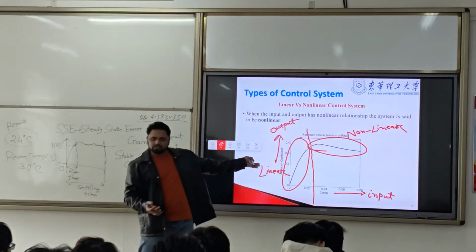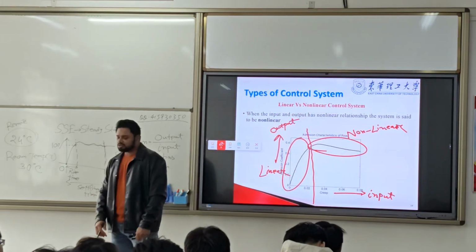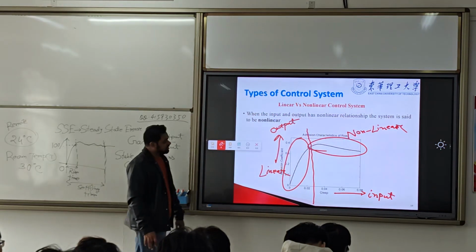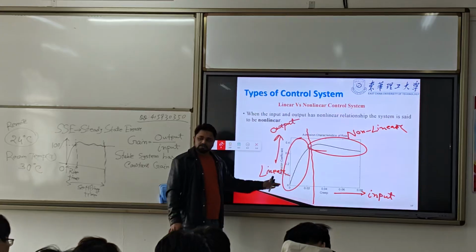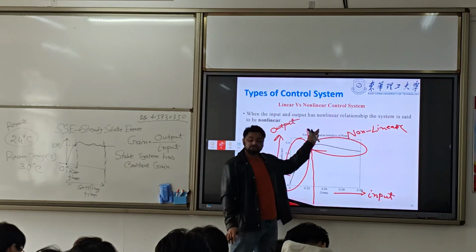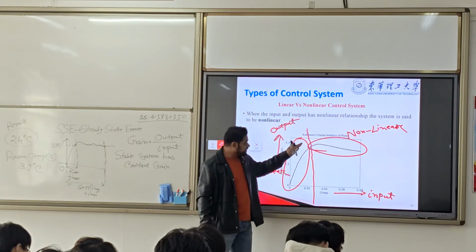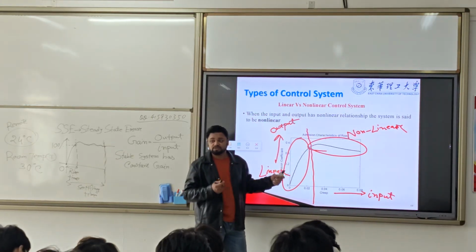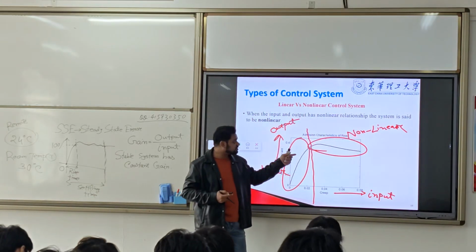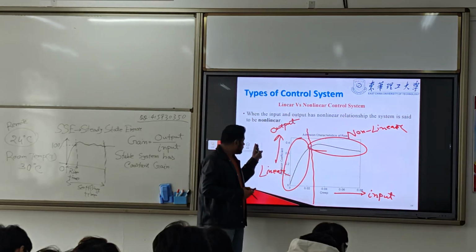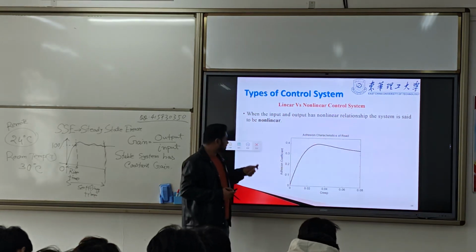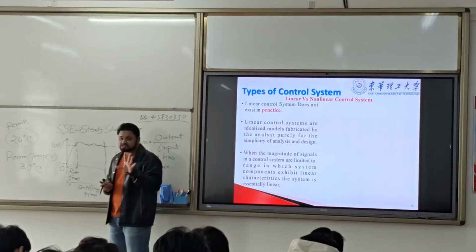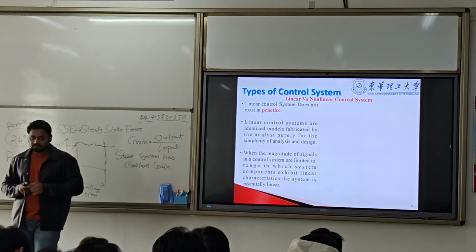Now, how can we call this system? Because we can see that we have a linear relation here, and here we don't have a linear relation. It is non-linear here, and linear here. So how can we differentiate this system? Which system do we call this? Now here is the explanation. A linear system does not exist in practice.